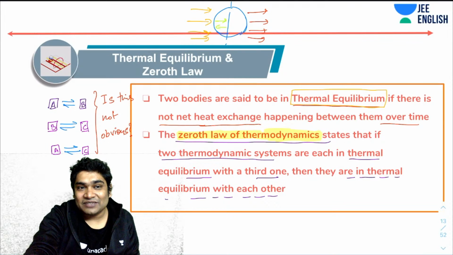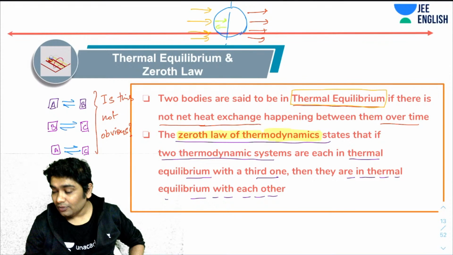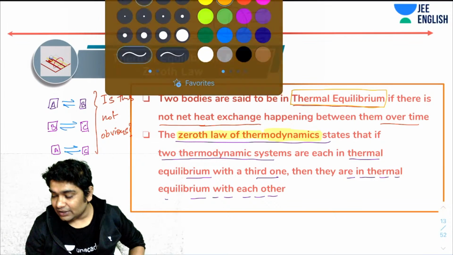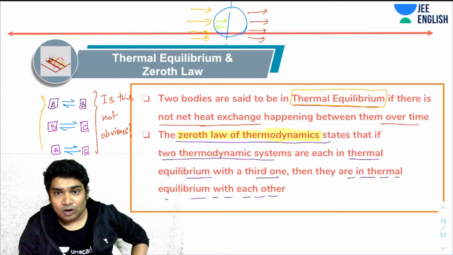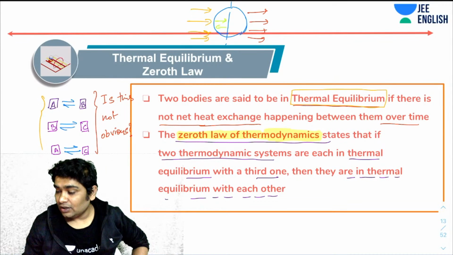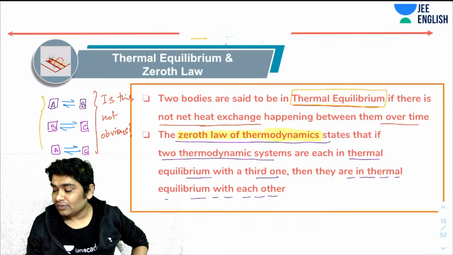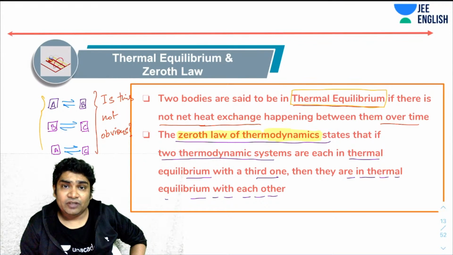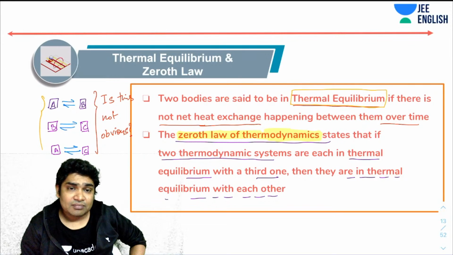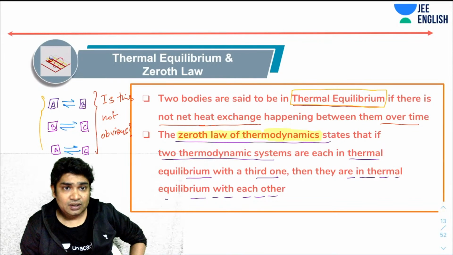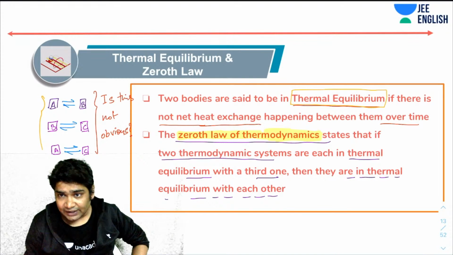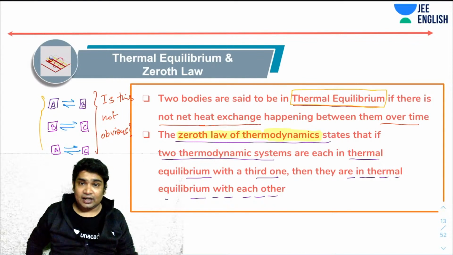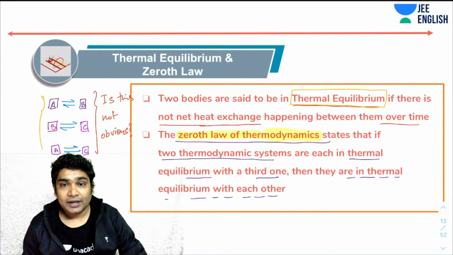All I'm saying is, I'm trying to make you understand the significance of this law. Does this statement sound obvious? That if A is in equilibrium with B and B is in equilibrium with C, then A and C should also be in equilibrium. Is it not obvious? So there is something hidden here which you don't realize.